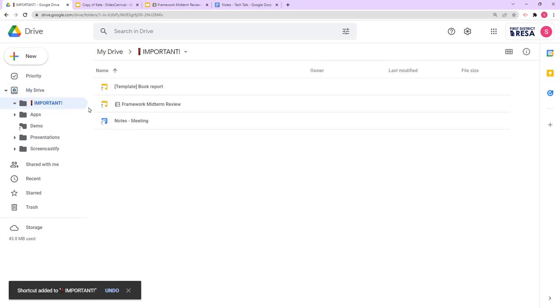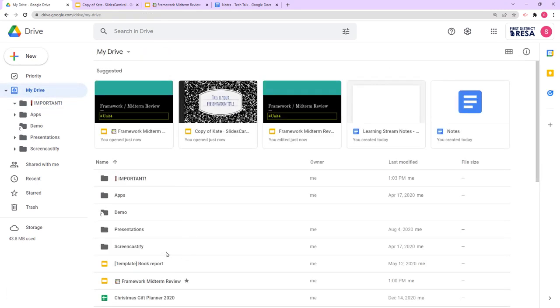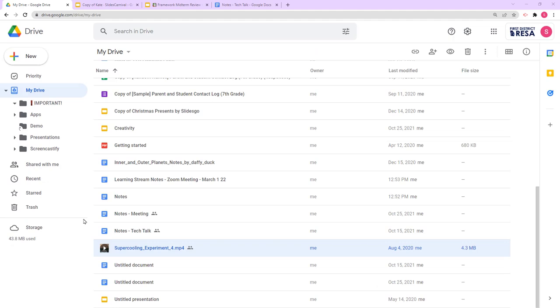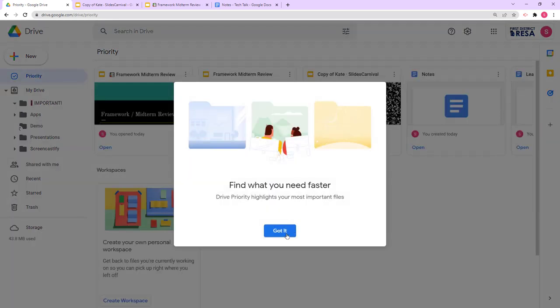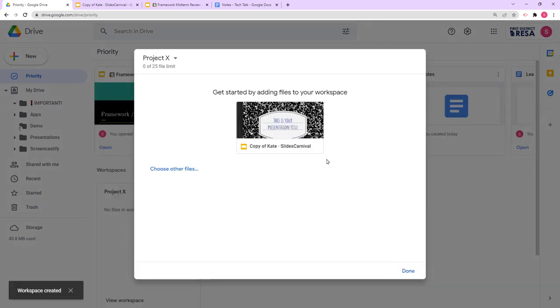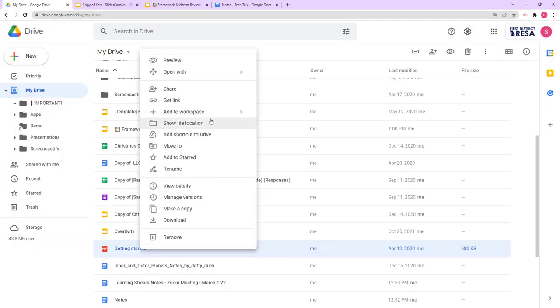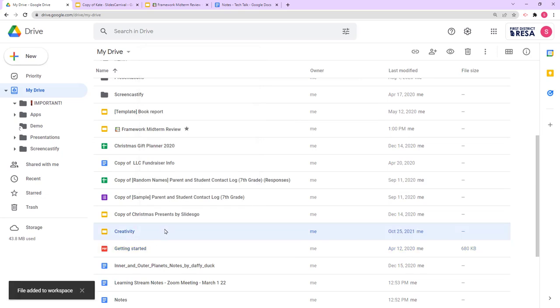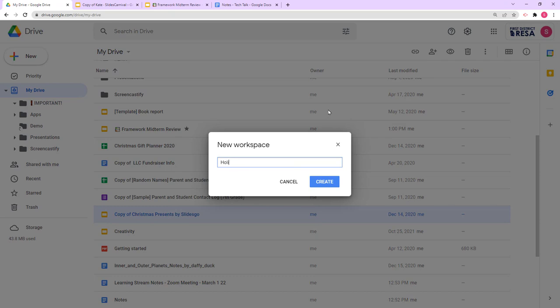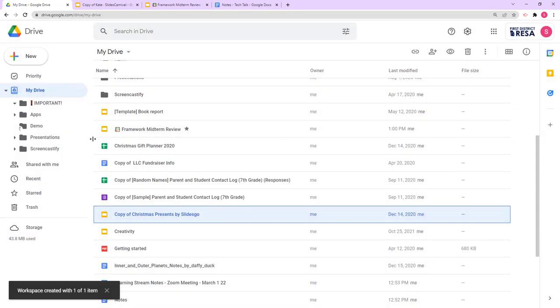Or you can be even more efficient and use Workspaces. We cover Workspaces in Tech Tuesday number 81, which we'll link in the description, but the basics are this. Workspaces are collections of files that can be anywhere in your Google Drive. You can access them in the priority section on the left-hand menu. There, you can create new ones and modify existing ones. And to apply them, you just right-click a file and you can send it to a workspace. You can even create new ones from this pop-up. These are really handy for projects or workflows that include files scattered all over your Google Drive.